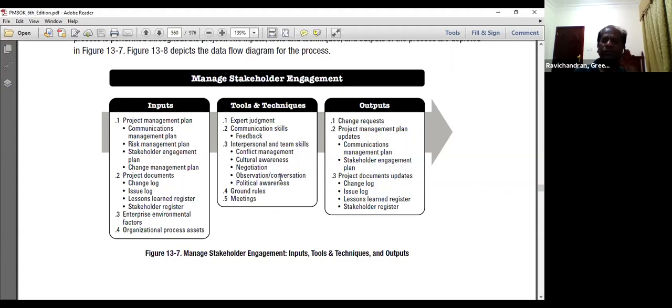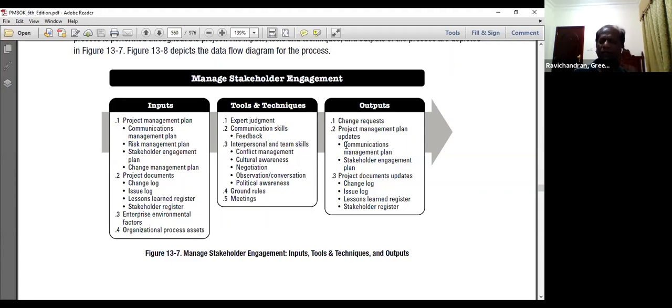Based on our analysis of the stakeholder engagement in the project, we may need to come up with necessary corrective actions for improving the stakeholder engagement in the project. That's called a change request.